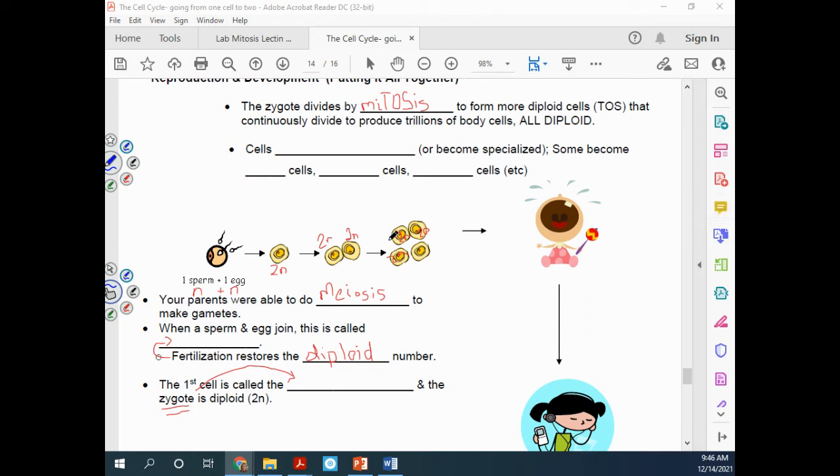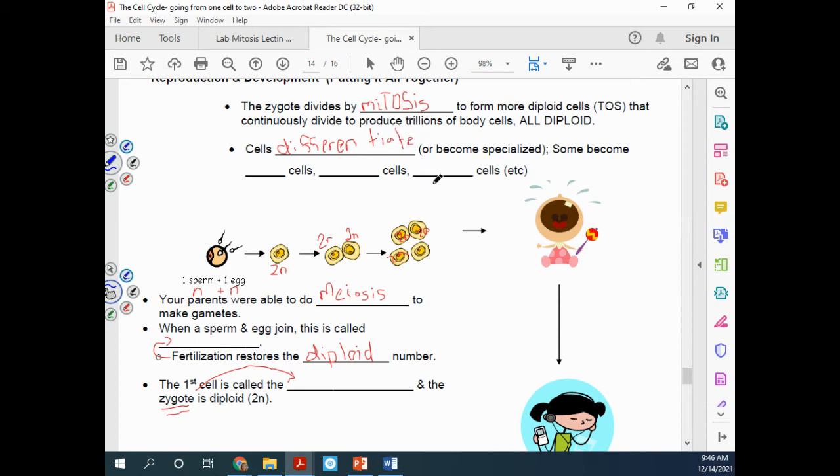Now that we have a bunch of cells that are growing into this organism, these cells are going to have to differentiate and turn into one of the 200 different types of cells that make up the human body. So these cells are going to differentiate or become specialized because right now they're basically just a bunch of stem cells. So differentiate means cells are going to specialize.